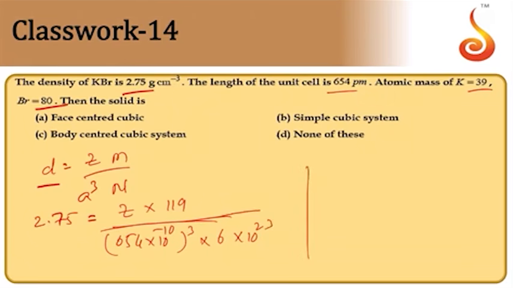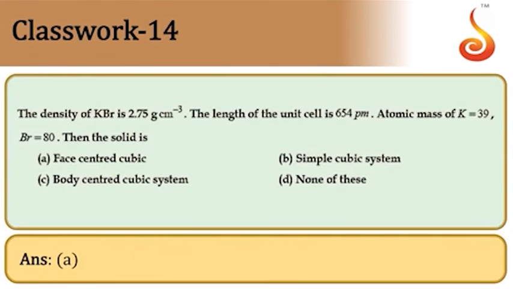From this we need to simplify and get the value of Z. Z approximately comes out to be 3.9, which can be taken as 4. Z equal to 4 is a face-centered cubic structure. So the answer is option A, the value is 4.